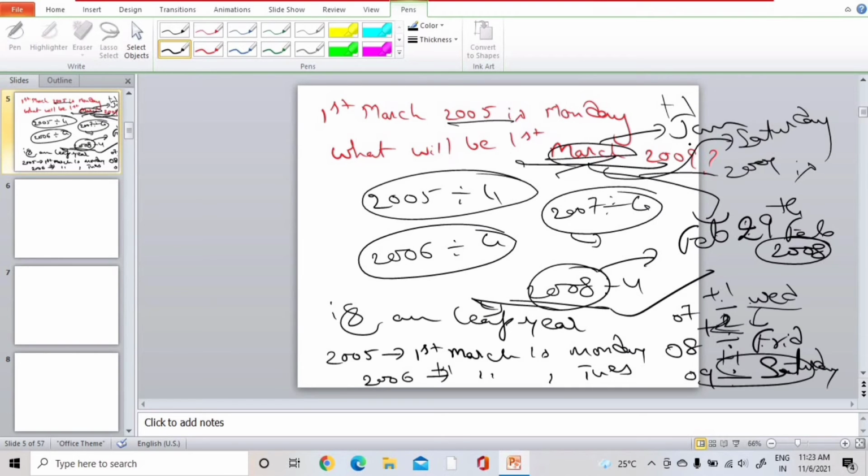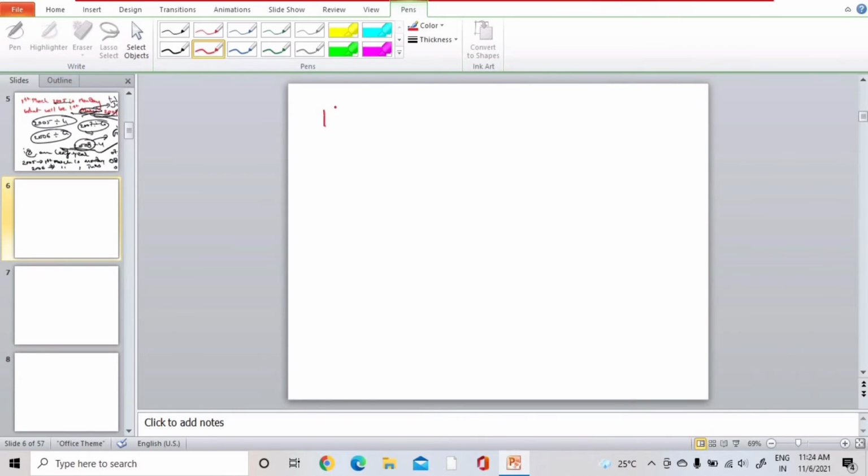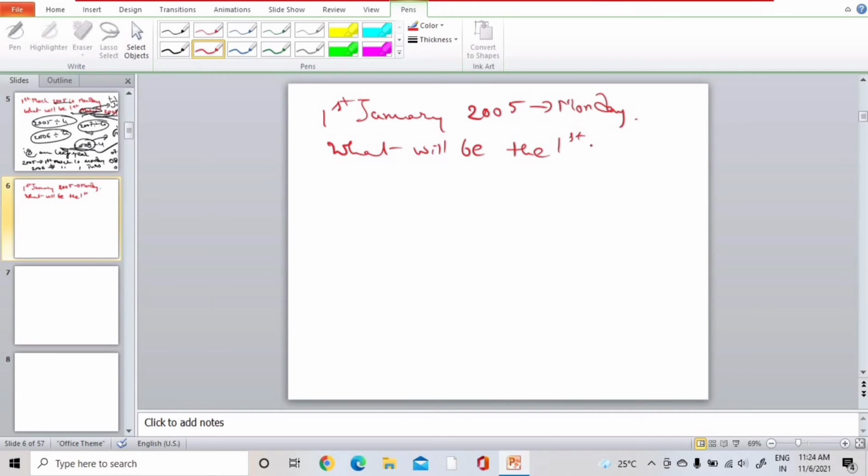Now we will try to solve one more problem in this method. 1st January 2005 is Monday. What will be the 1st Jan 2008?